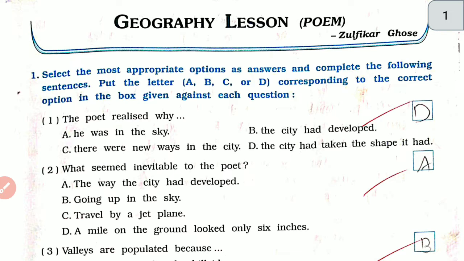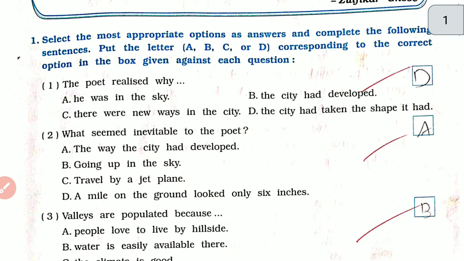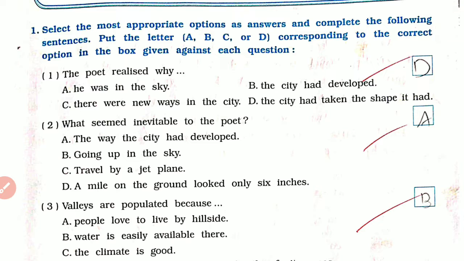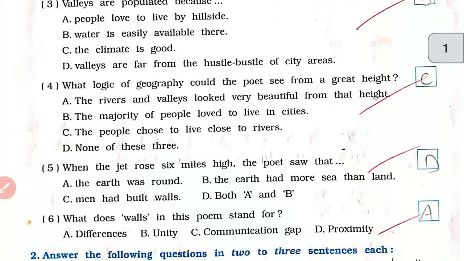Geography lesson. Question number 1, MCQ. The poet realized why the city had taken the shape it had. Question number 2. What seemed inevitable to the poet? Option A, the way the city had developed. Number 3. Valleys are populated because water is easily available there. Option B. Question number 4.